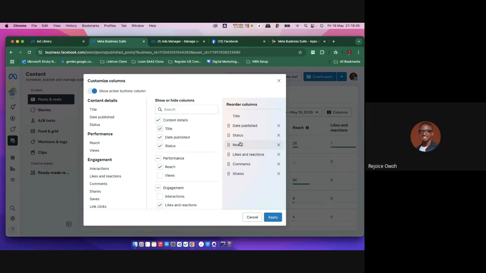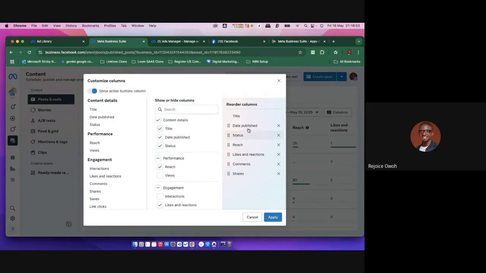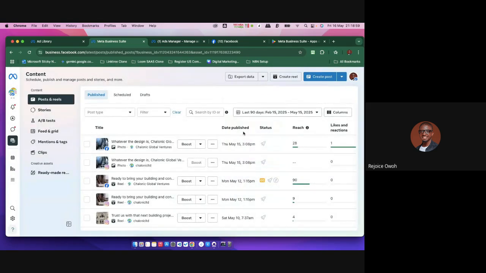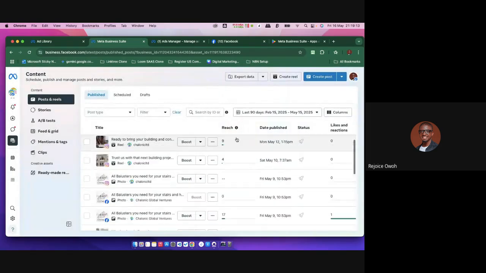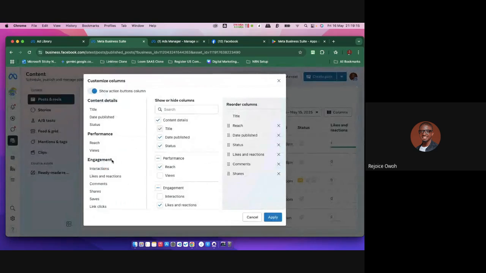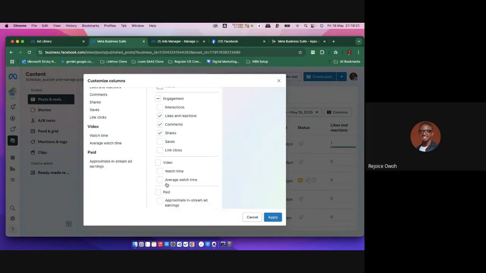Now I can also decide to filter by engagement, right? Customize the type of columns I want. Let me say I don't want to see reach. Behind here there is title, there is published, there is status. Let me say I want to see the reach after the title, and I apply it, right? It can literally take you to the reach. So you can literally filter. You can say, okay, I don't want to see the reach, I want to see the views, right? The views, the saves, the link clicks. So all this depends. Even this paid, how much you're earning.